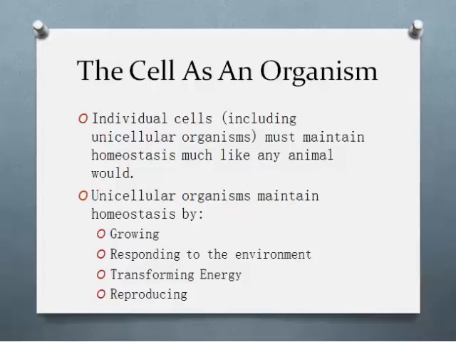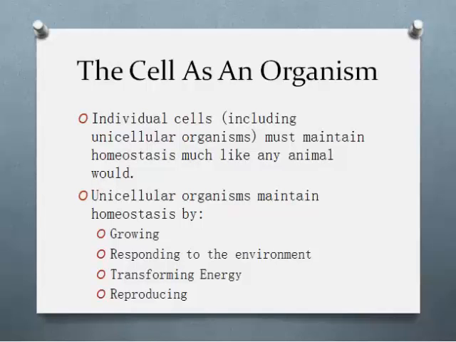The easiest way to think about this is if it's the middle of the winter, you walk outside with no winter coat on, you will be freezing. The way you maintain homeostasis is by putting on a jacket and multiple layers so you stay warm. If it is the middle of July in the middle of a desert, you do not walk out with a big parka on. You will take off clothes and you will have the minimum amount covering you, and you will drink a lot of water because you're trying to maintain homeostasis. You're trying to cool your body down as best as you can.